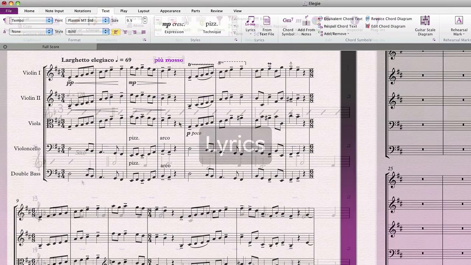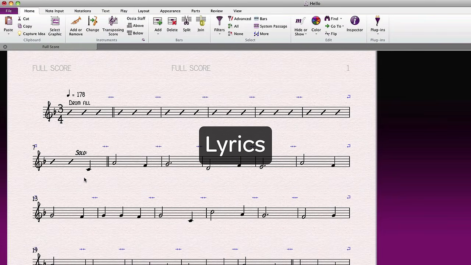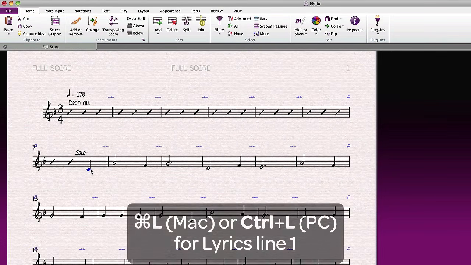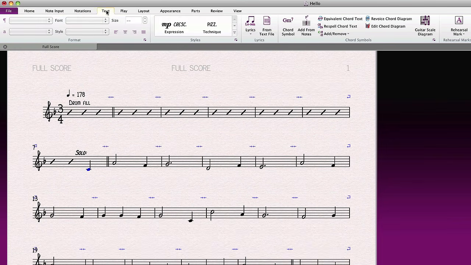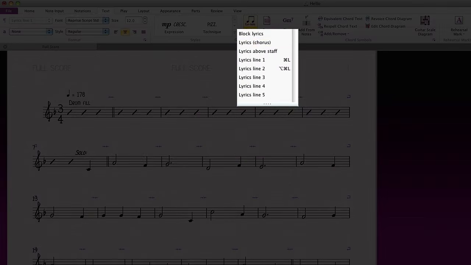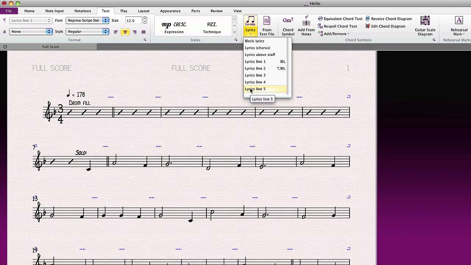Lyrics are created by selecting where you'd like to place them and typing Command-L on Mac or Control-L on PC. You can also click the Lyrics button in the ribbon, and you'll notice a split button with support by default for up to 5 lines of lyrics, which can be useful if you have several verses. Just start typing in your lyrics.